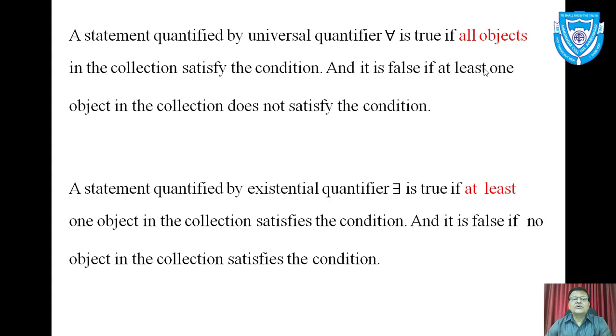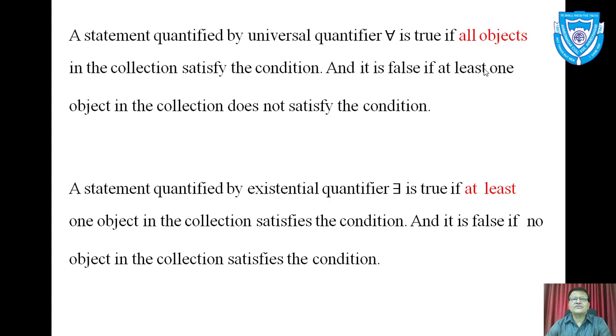A statement quantified by the universal quantifier for all is true if all objects in the collection satisfy the condition. If all objects in the collection satisfy the condition, then that quantified statement is said to be true. And it is said to be false if at least one object in the collection does not satisfy the condition. Suppose I make the quantified statement that all students in our class come from Bengal.